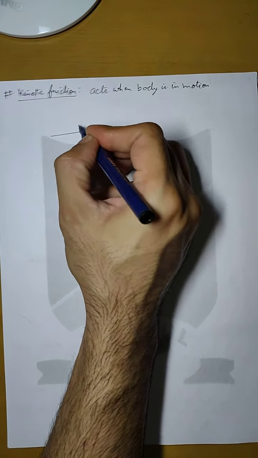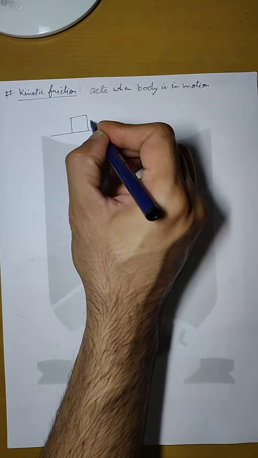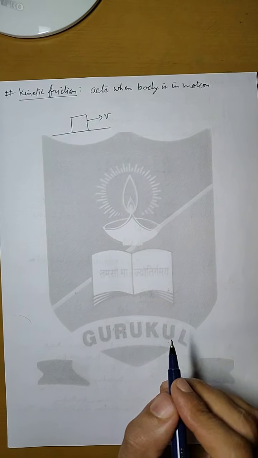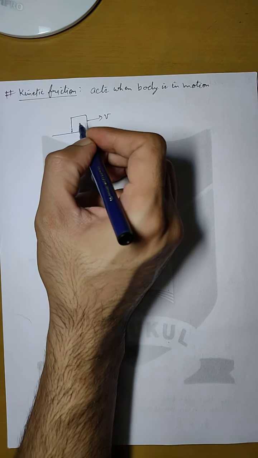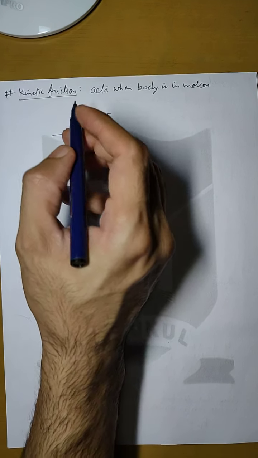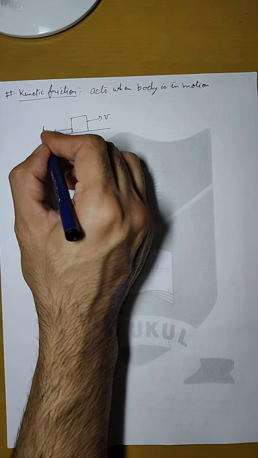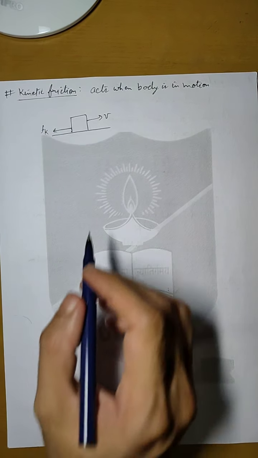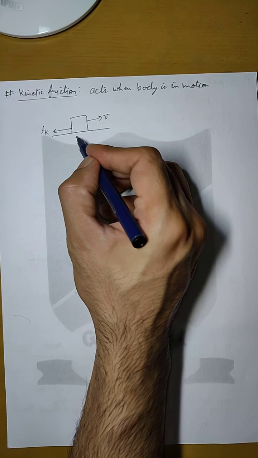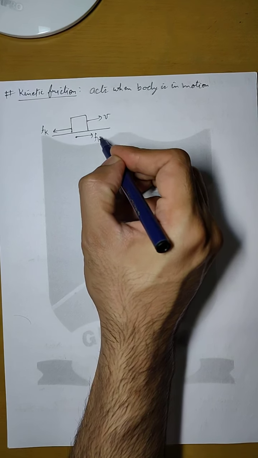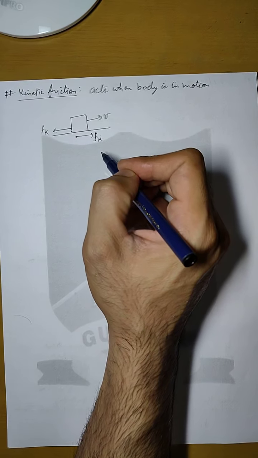Let us say that on the ground the body is moving with a velocity v. So the ground will offer a force of kinetic friction on the body, so the body will experience kinetic friction in this direction. But because of the third law of Newton, the body will also apply the same kinetic friction in the opposite direction on the ground.